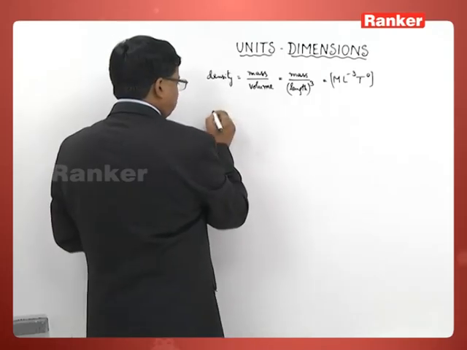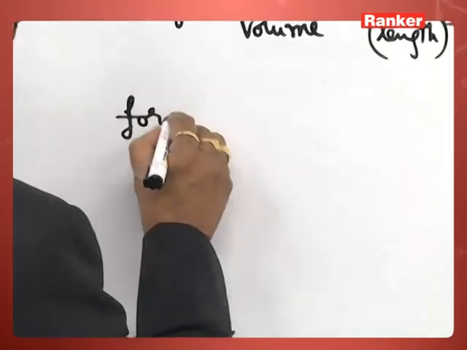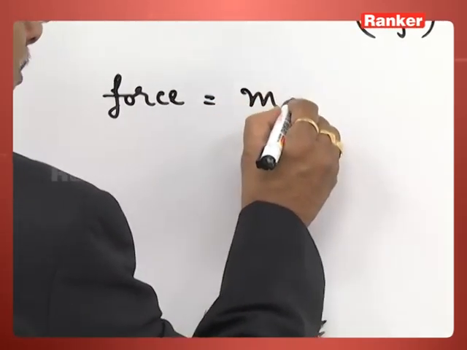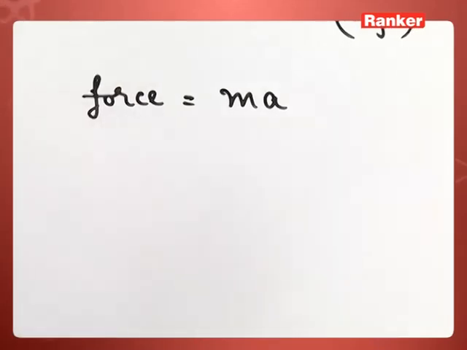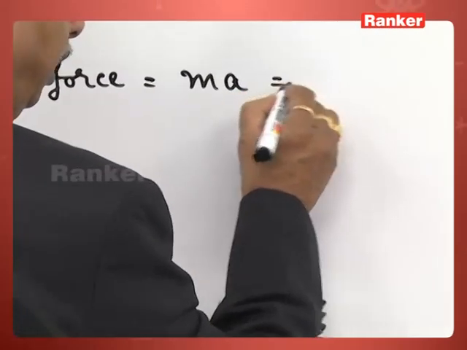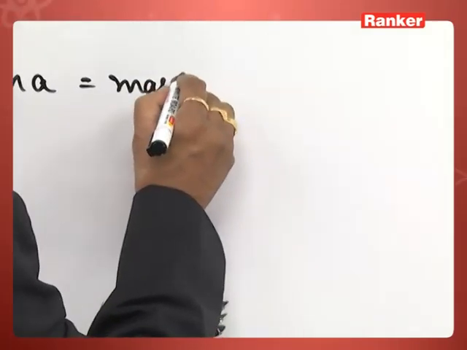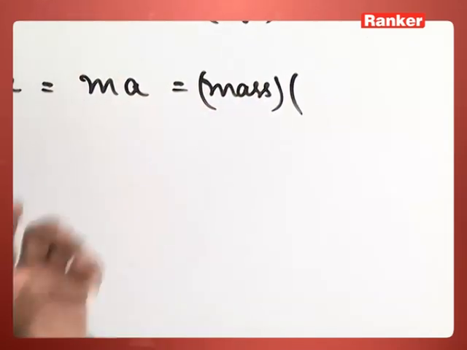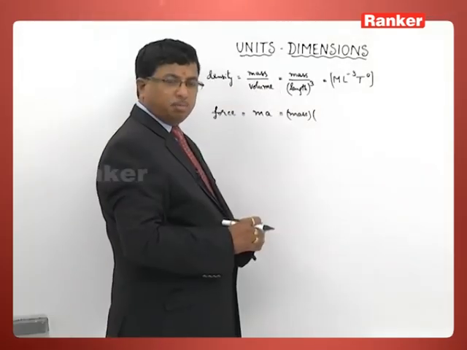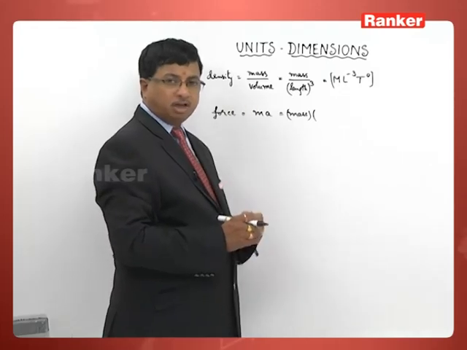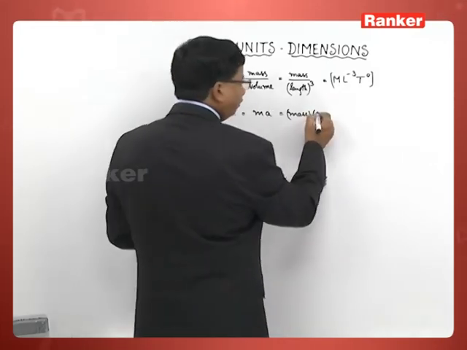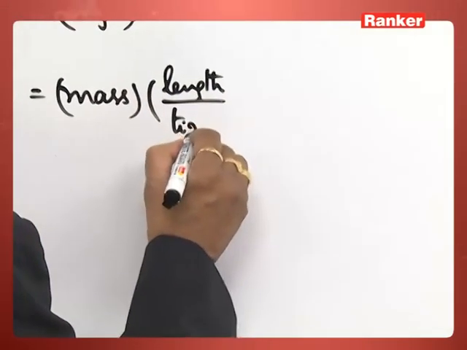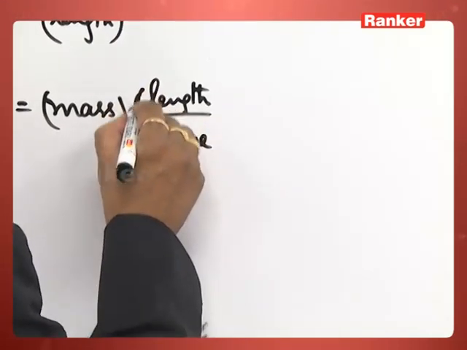Exactly in the same manner, when we talk about force, the general formula is mass into acceleration. We can rewrite the same this way: mass into acceleration, which is change in velocity by time. But again, velocity is displacement by time. So I can write this one like this as length by time square.